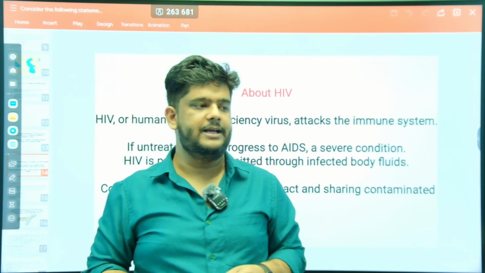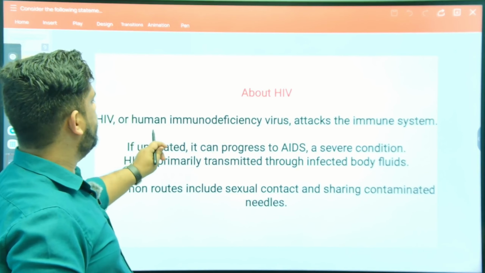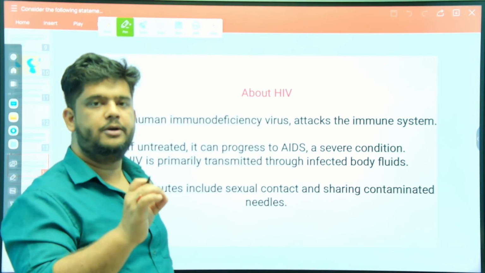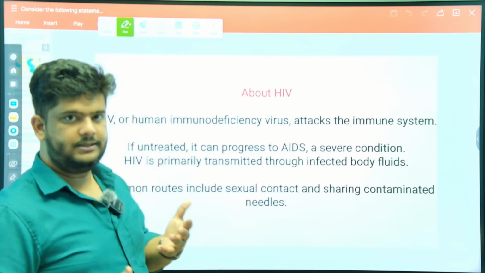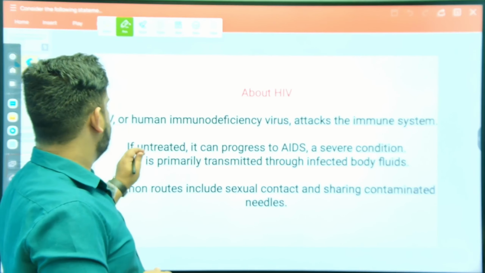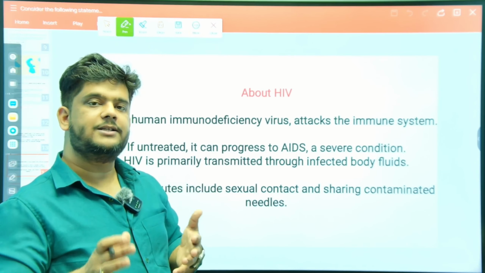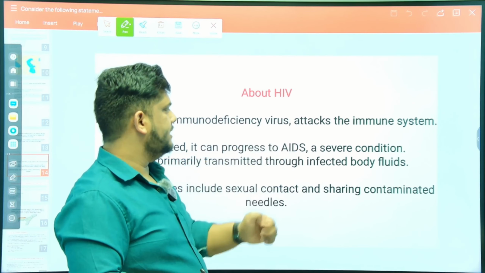Let's discuss more about HIV. What is HIV? HIV is the human immunodeficiency virus, which attacks the immune system. Since it's an immunodeficiency virus, that means it affects the immune system, right? If untreated, it can progress to AIDS. That is quite lethal, right? If HIV is untreated, it is going to progress to AIDS, a severe condition.